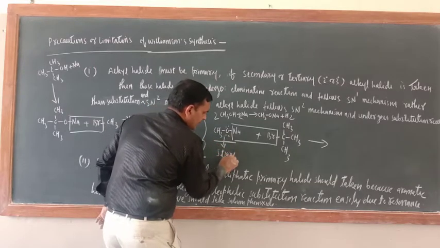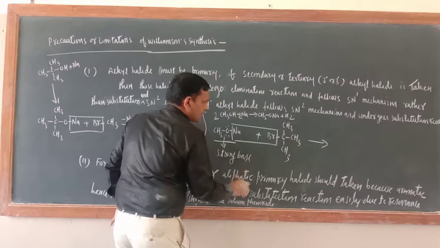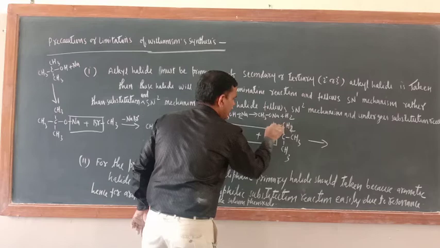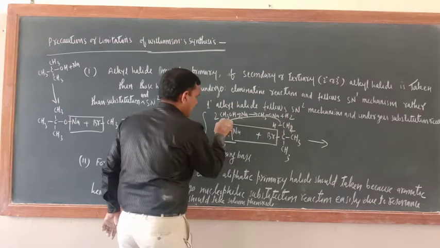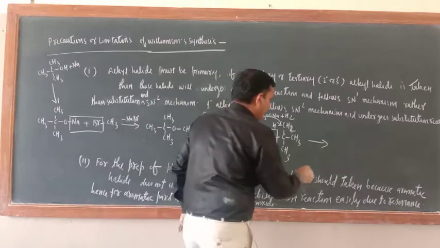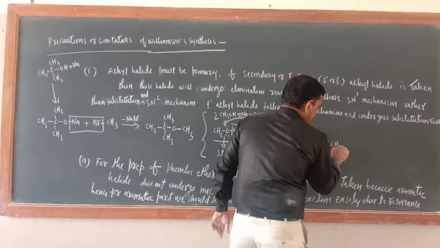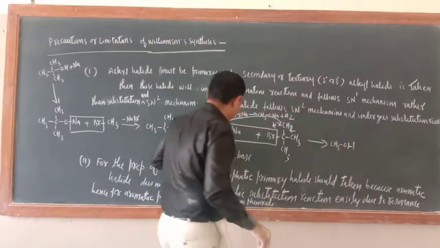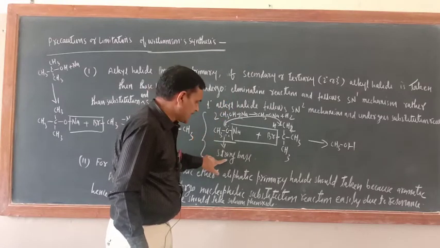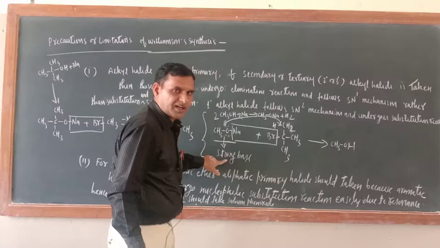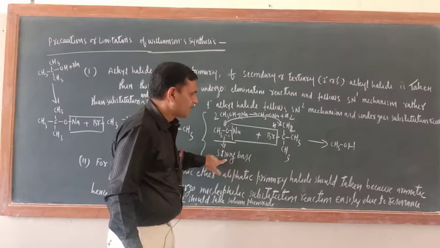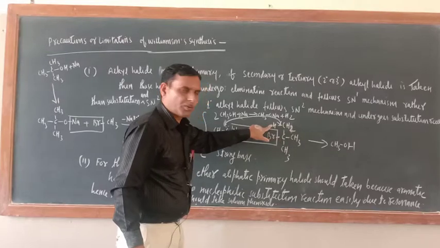This is a strong base. So it will abstract one proton from here, from CH2 and H. So it will abstract one proton. So one product would be CH3OH. Understood or not? This is not only a nucleophile, it is a strong base also. And what is the quality of a base? A base is always in the hunt of a proton. So from the CH3 group, one proton it will take.